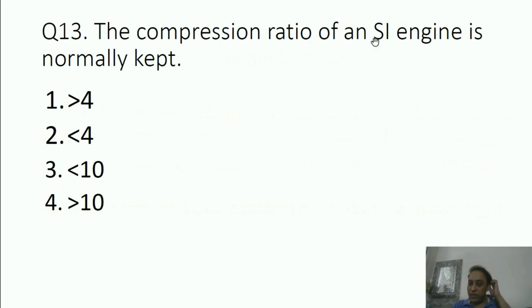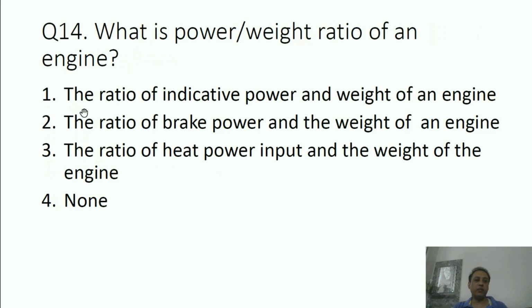The compression ratio of an SI engine is normally kept: greater than 4, smaller than 4, smaller than 10, greater than 10. What is the correct answer? Compression ratio is V1 by V2, the volume before compression upon volume after compression. The answer is less than 10. We don't go beyond compression ratio 10 because if we go beyond 10, it increases the knocking tendency of the SI engine.